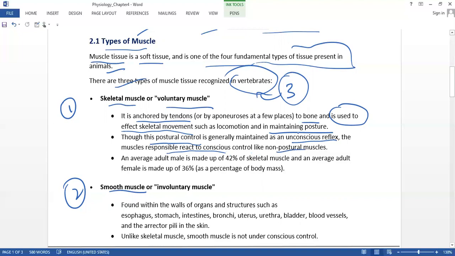In an average adult male, skeletal muscle makes up about 40% of the body mass, and in the average adult female, it makes up 36% of the body mass. So male about 42%, female 36% of the body mass.